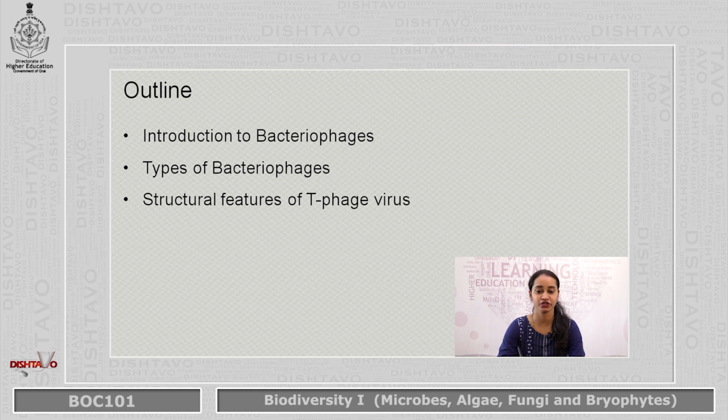The program of this topic is Bachelor of Science first year. Subject is Botany, Semester 1, paper code is BOC 101 and paper title is Biodiversity 1, Microbes. Title of the unit is Microbes, module name is DNA virus, wherein you are going to study about the DNA virus T phage. Outline is introduction of bacteriophages, types of bacteriophages and structural features of T phage viruses.